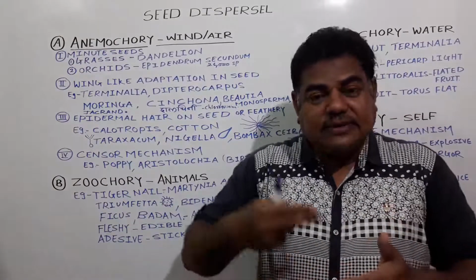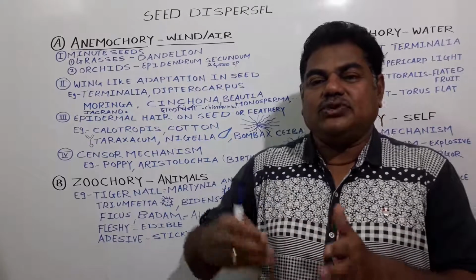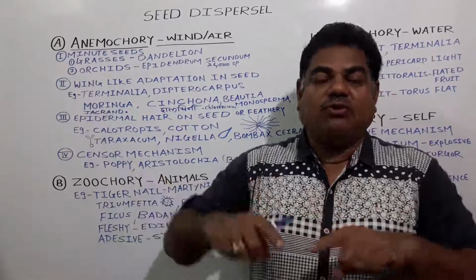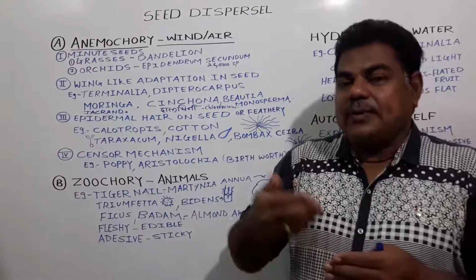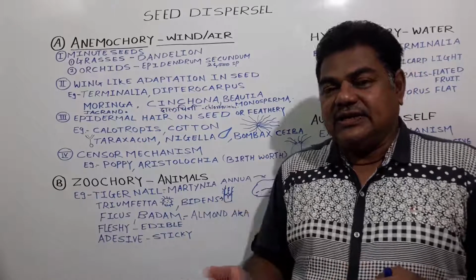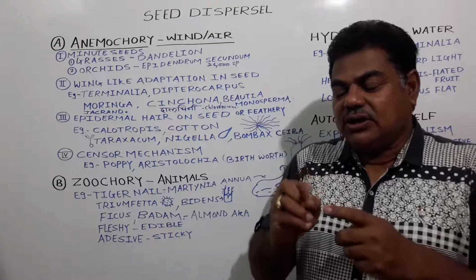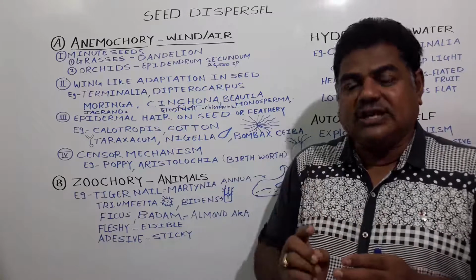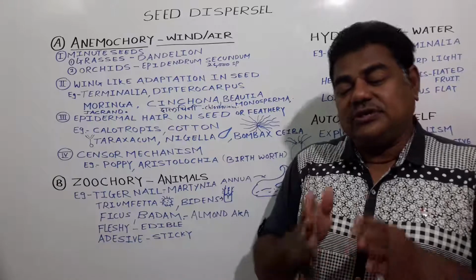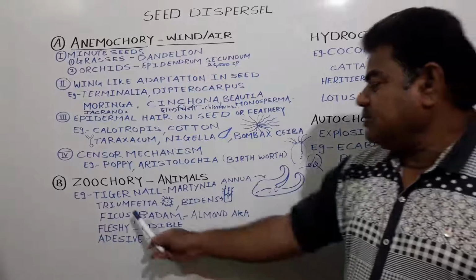Here the animal, that is the bird, plays an important role in dispersing these seeds. But these plants adapt such a character in their seed. The seeds are small, the outer covering, the testa, is hard and protective, and undigested, due to which it remains as it is and gets dispersed from one place to another in case of this Ficus.